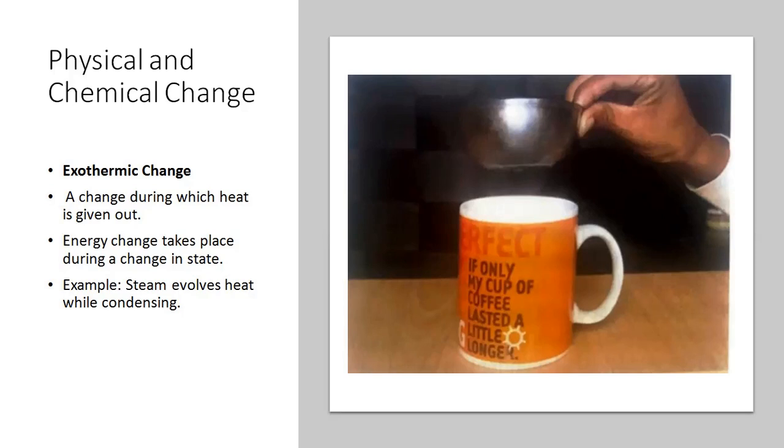Can physical and chemical changes occur together? Yes, they can. We will take one example, the burning of a candle, which involves a physical as well as a chemical change. The wax under the wick melts. The molten wax flows down and solidifies.